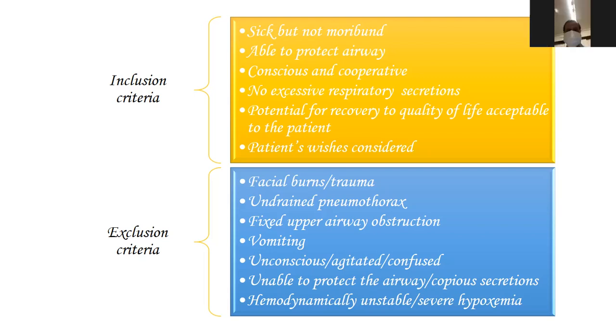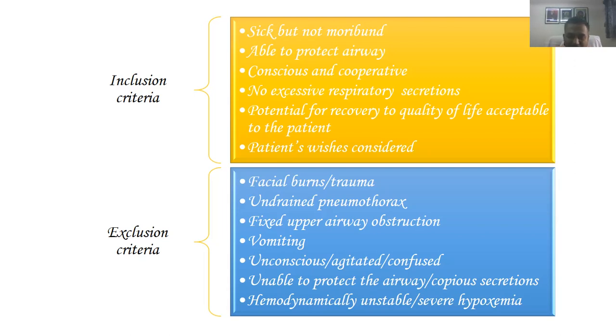What are the exclusion criteria? This is what we should know. Facial burns and trauma. Any facial injury which is not allowing you to keep the mask on, the NIV should not be used. Undrained pneumothorax. That is but obvious for any positive pressure ventilation. If you have a pneumothorax and you have not put a chest drain inside, if you give a positive pressure ventilation, that pneumothorax is going to increase and patient is going to go into a tension pneumothorax. So at that point of time, NIV should be avoided.